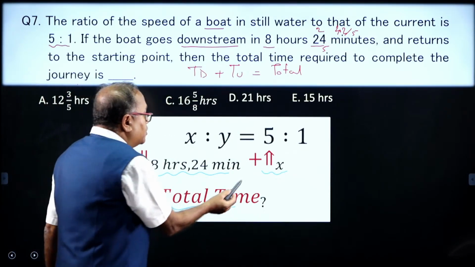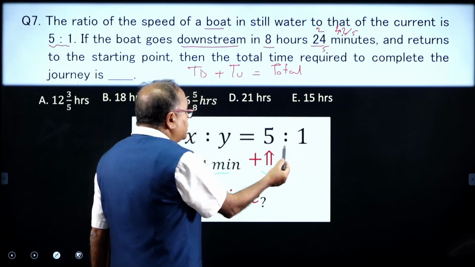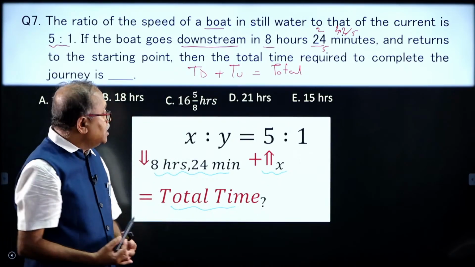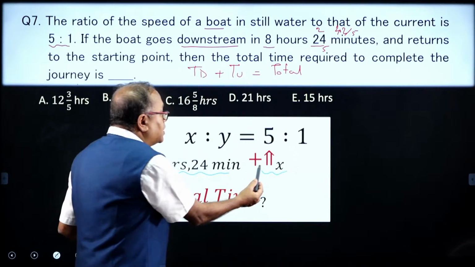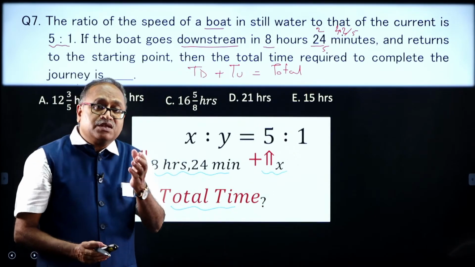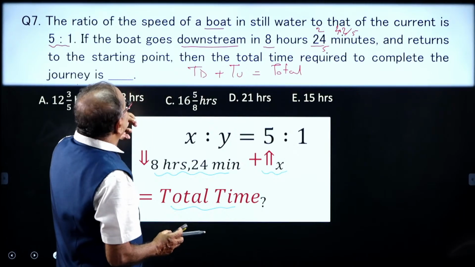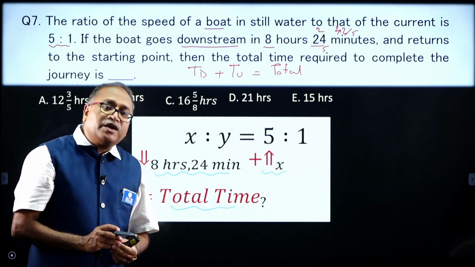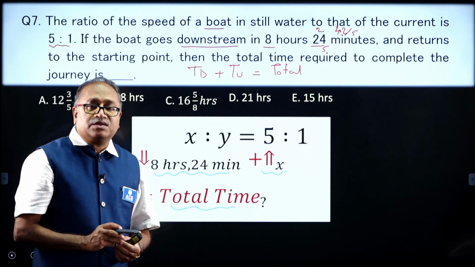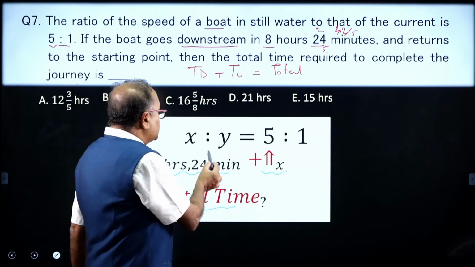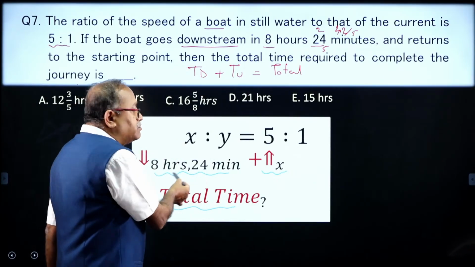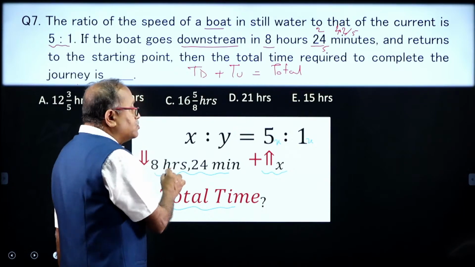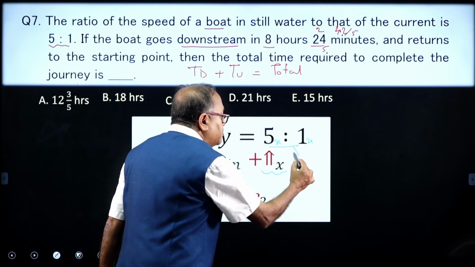Come on, my dear friends. Now, by using this ratio, how do I get the upstream speed? Once I get the upstream speed, I will get the upstream time, because the distance is given. No, the distance is not given, but can I find out the distance? Yes, we can. How? In the case of downstream, time is given. If I consider this as 5x and 1x, the downstream speed will be 6x.